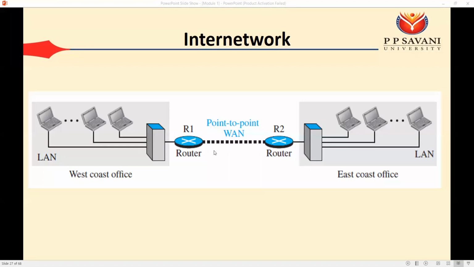So here we can consider this as an example of point to point WAN. Here two routers are connected. So this can be an example of point to point WAN. Okay, but if multiple routers are connected with each other, this can be an example of switched WAN. Okay.